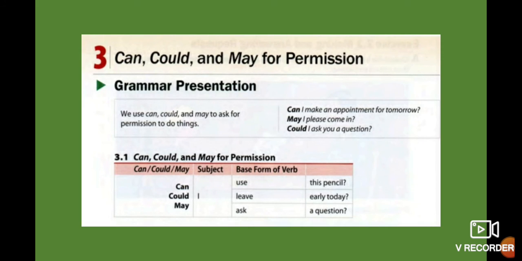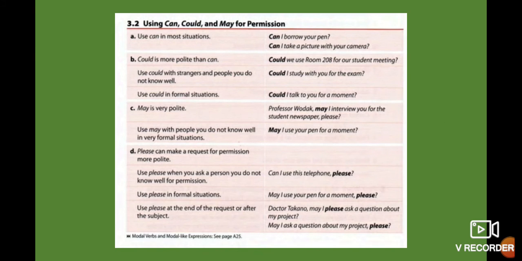Now we have can, could, and may for permission. This one is the older kind of modal. Remember, we studied ability and possibility, and we studied request, and right now we study permission. We use can, could, and may to ask for permission to do things. For example, can I use this pencil? Could I leave early today? Etc. Use can in most situations. The majority of the time, we use this modal can.